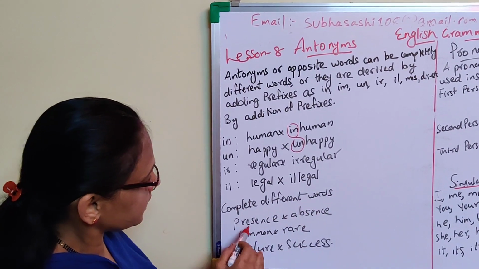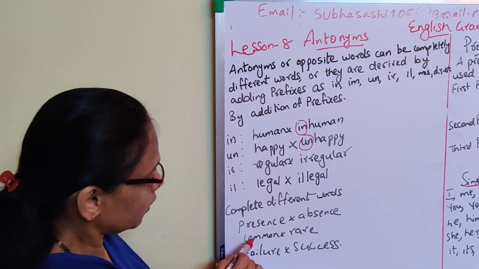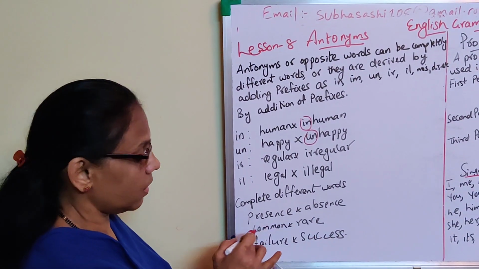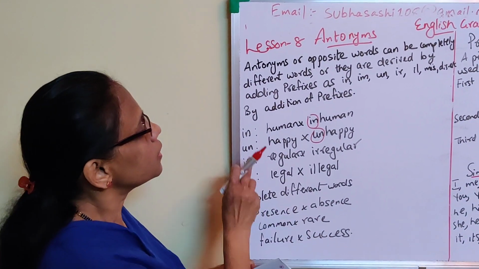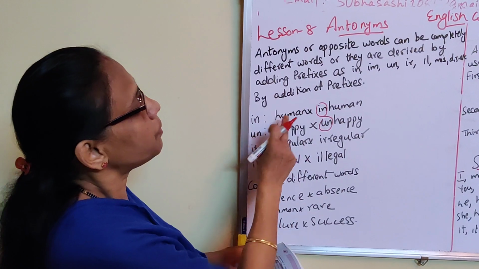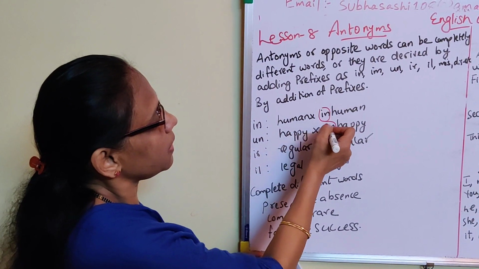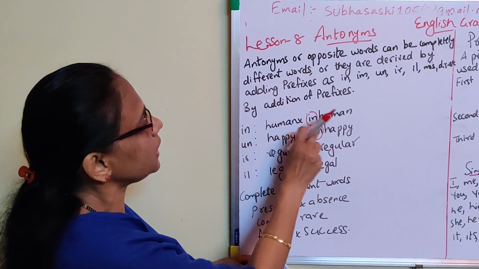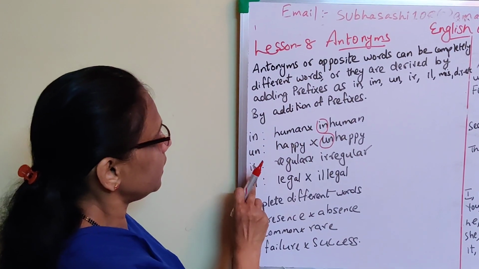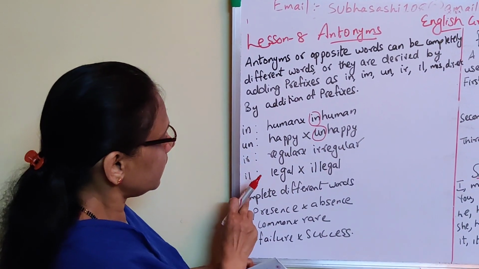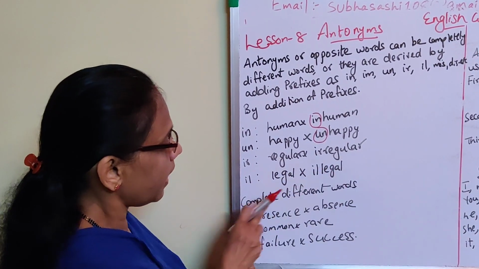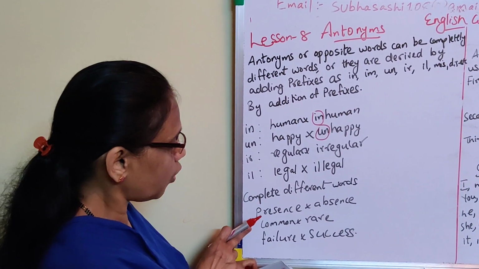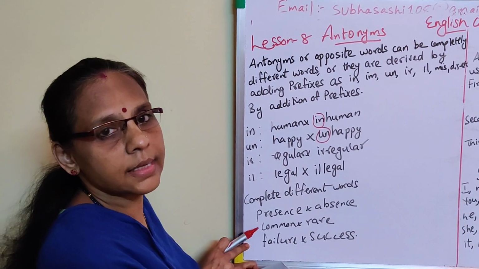Complete different words: presence, absence. Totally different, that is opposite. Common, rare. Failure, success. So understood, this is a prefix, a prefix comes before. Understood? In words like human, inhuman, unhappy, irregular, illegal, a prefix is added. And the completely opposite words are presence, absence, common, rare, failure, success.